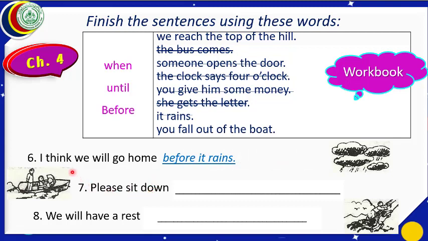Next part is, please sit down. You can see a boat here. Let us look for the answer here. 2 parts are left. Only this one line is left and this line is left. Which line is about the boat? This one. Please sit down. You fall out of the boat. When you fall out of the boat, until you fall out of the boat, before you fall out of the boat. You can understand the meaning also. The meaning is telling us here should be before. Please sit down before you fall out of the boat. Let us complete this sentence.